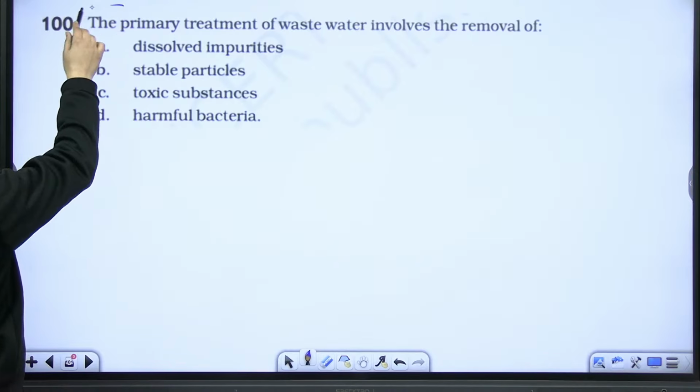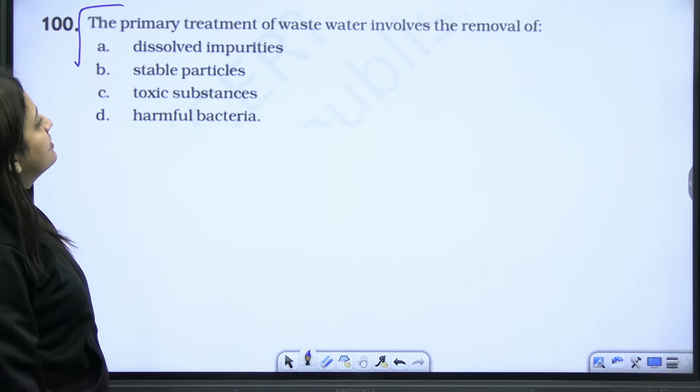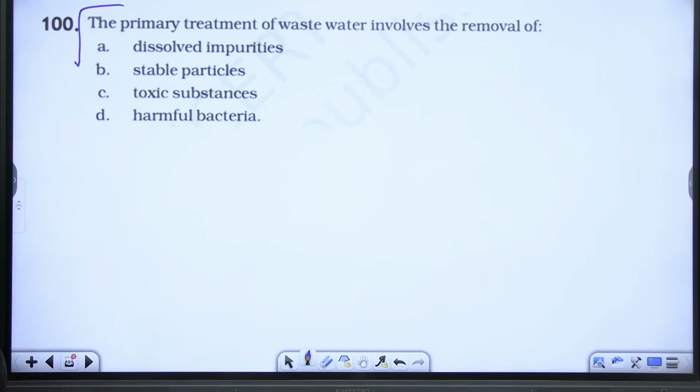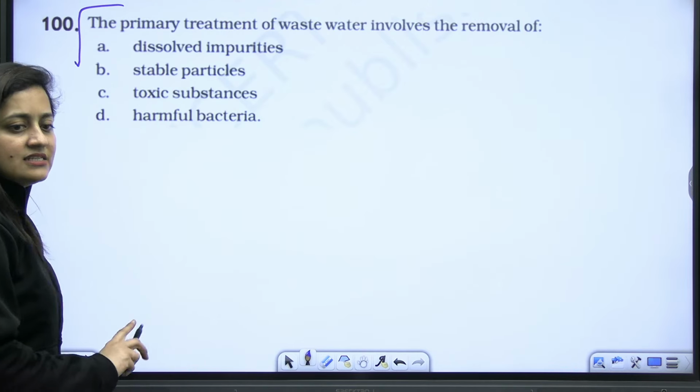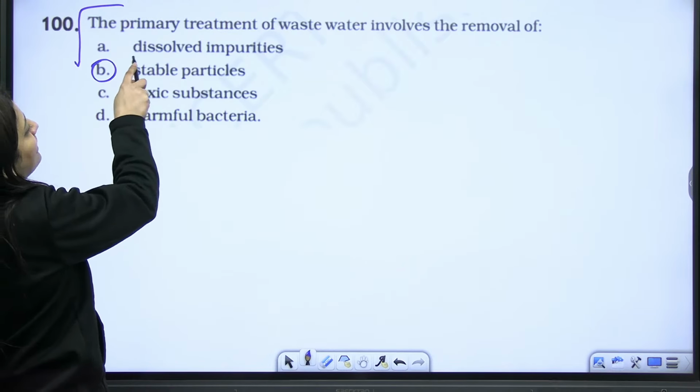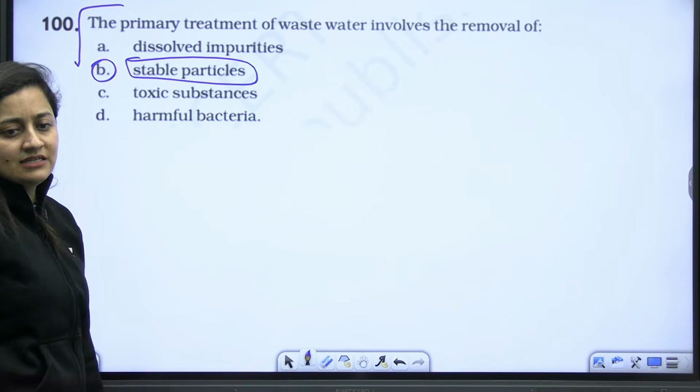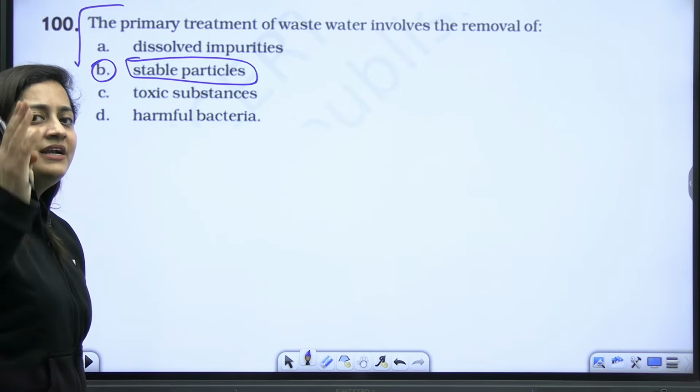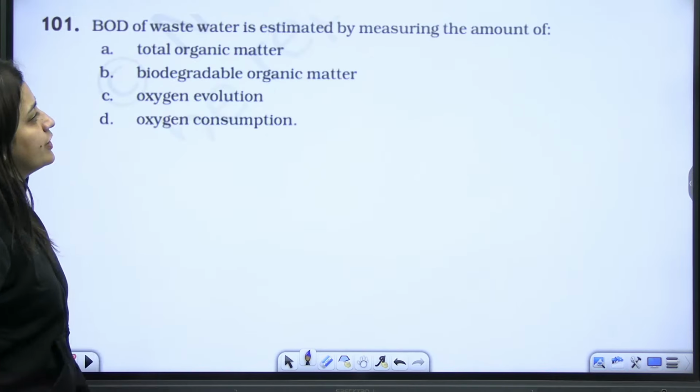Next, the primary treatment of wastewater involves the removal of. The primary treatment means the removal of. Is it the toxic substances? No. Harmful bacteria? No. Dissolved impurities? Not exactly. Obviously, the settleable particles we can say, because filtration and sedimentation is going on here.